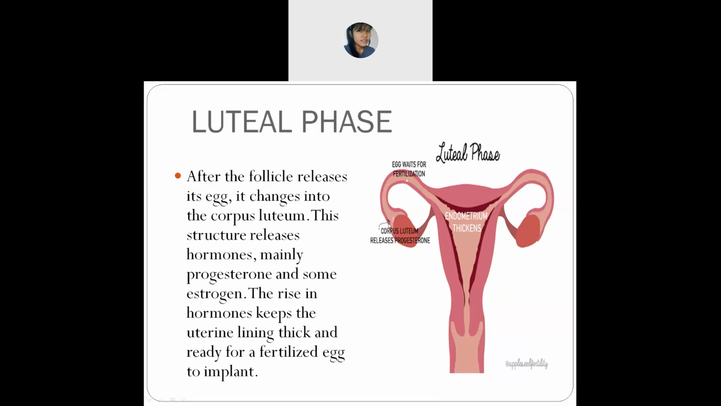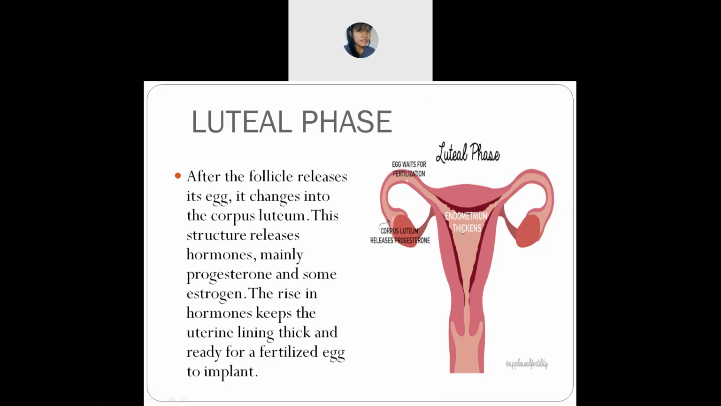And in this corpus luteum, what will you see? You will see two types of hormones, that is progesterone and estrogen. So from this corpus luteum, the hormones will start releasing. Understand? They will start getting active. Because of that, estrogen and progesterone, what will happen? This is the uterus. It will start increasing in size. It will start to get thick, which means it will start to grow in size.